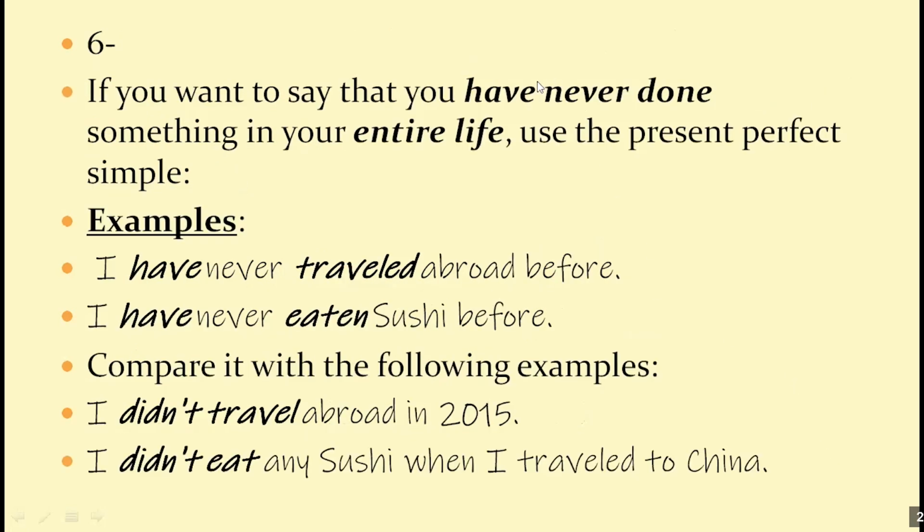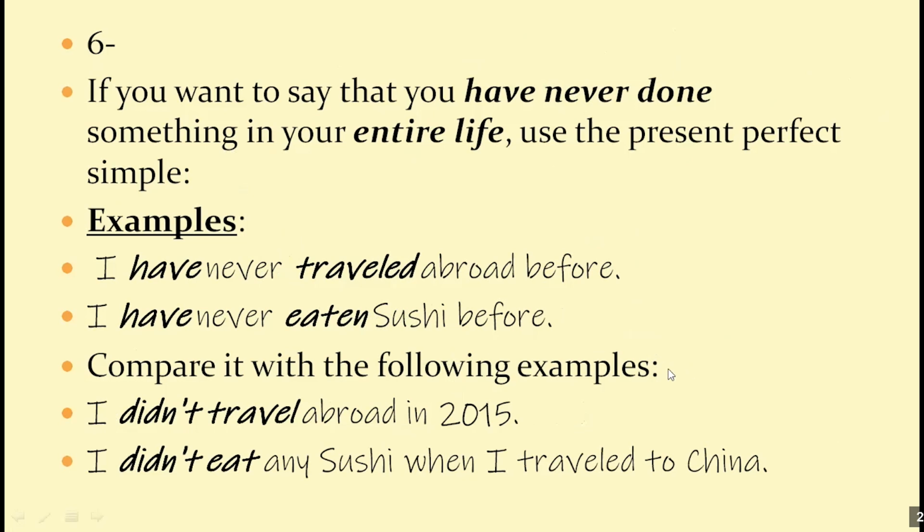If you want to say that you've never done something, so if you want to use the negative, I have never done something in my entire life, use the present perfect. I have never traveled abroad before, never. Use the present perfect with never also. If you have never or ever, it's preferable to use the present perfect. I have never eaten sushi before. I'm talking about my whole life.